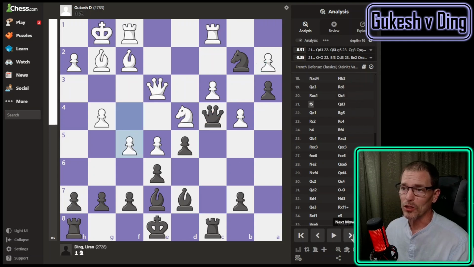Gukesh had other ideas and started pushing on the king side. He is coming, but now look at the evaluation. It's getting close to -1. What do you do here? I assume I would take. It's probably, I mean, it's got to be a bad idea, but that's probably what I would do. This looks like another place where one of the players might have spent a lot of time here. Actually, I don't know why I said that.